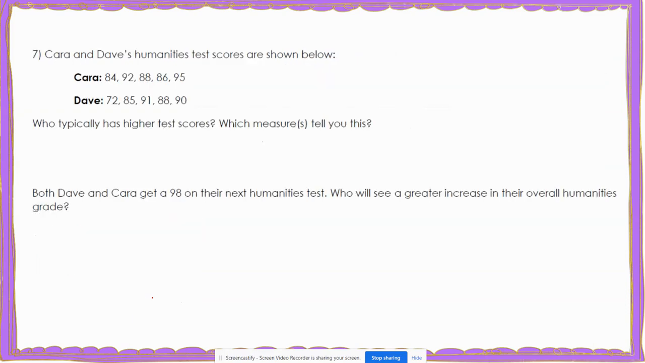Now let's look at number 7. It says Karen and Dave's humanities test scores are shown below. And my first question asks, who typically has higher test scores and which measures tell you this? Well, we know that when we're looking for typical behavior, we're looking at mean and median because we're looking at those measures of center. So let's find those for both Kara and Dave. So for Kara,